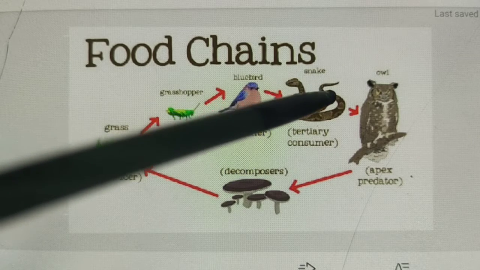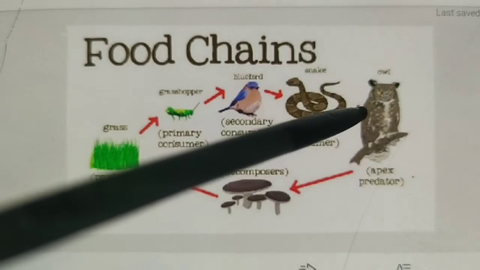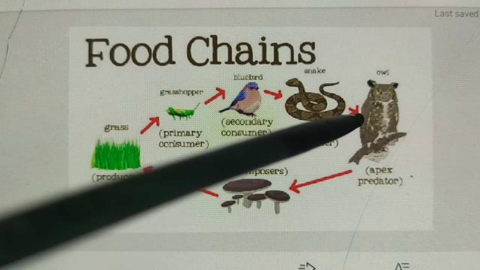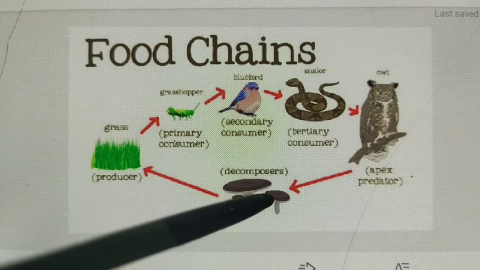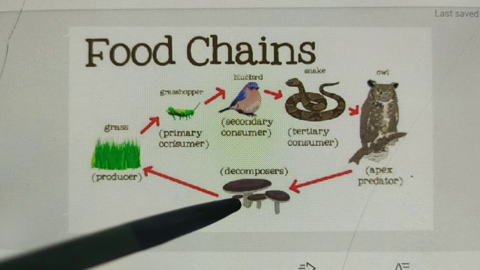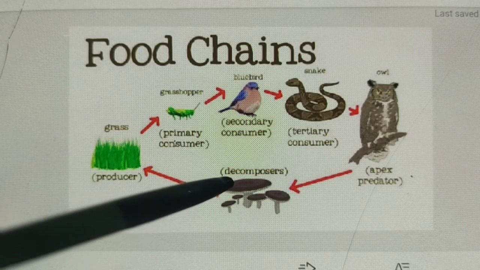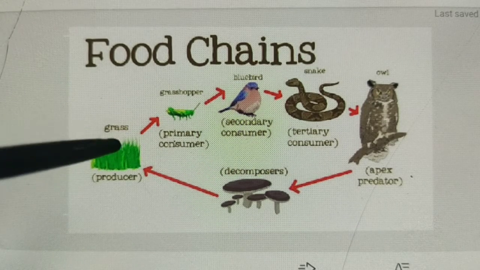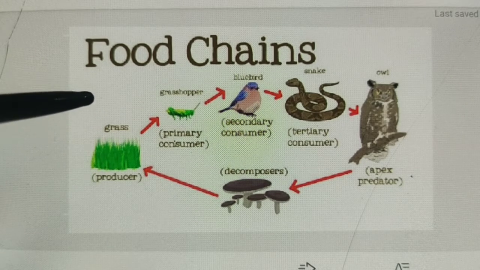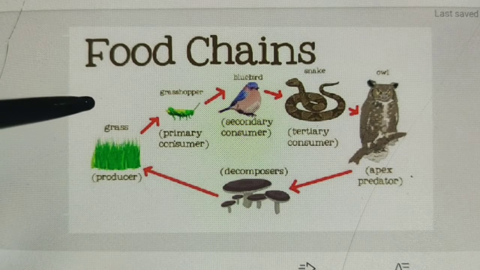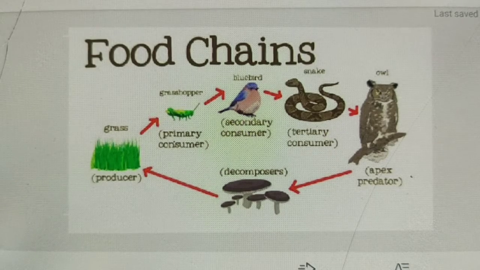You have seen or not? Again, the tertiary consumer is eaten by the apex predator, that is owl. Again, when this owl dies, it decomposes and becomes decomposers. From these decomposers, bacteria and fungi get energy, and from this decomposer also new life can grow, that is grass. This way, through the food chain, energy is transferred from one trophic level to another trophic level.